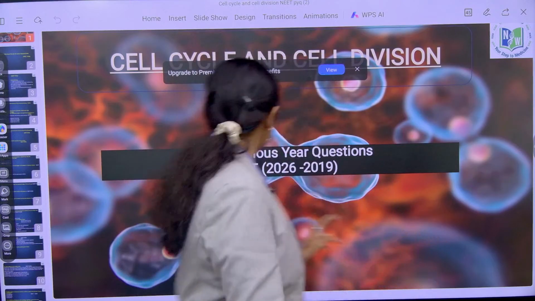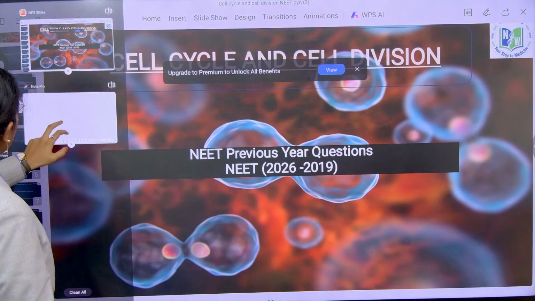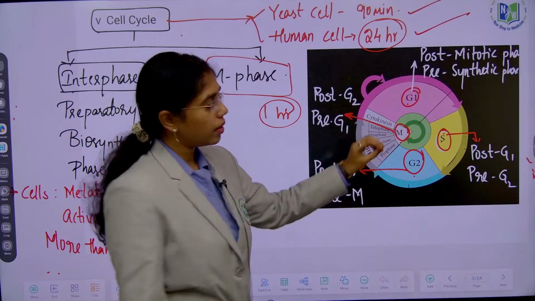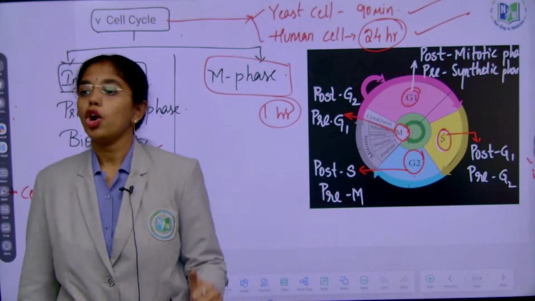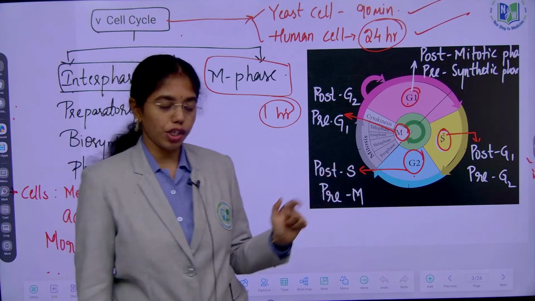Next phase is what? S phase. Now it will be a little easy to remember. So S phase is also known as what? Post G1 phase, pre-synthetic, pre-G2 phase.